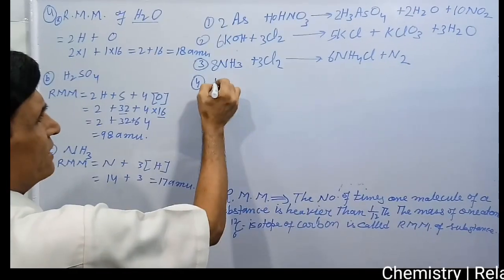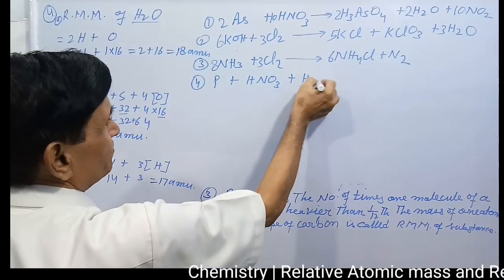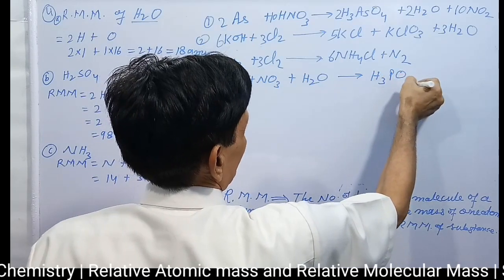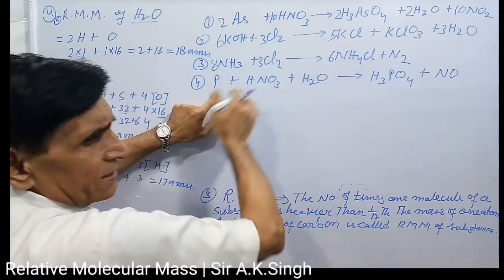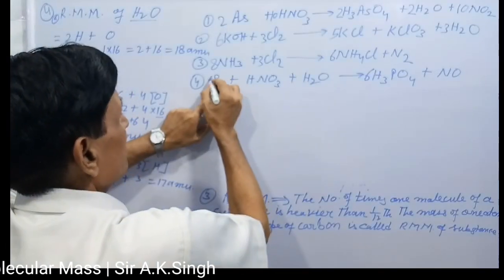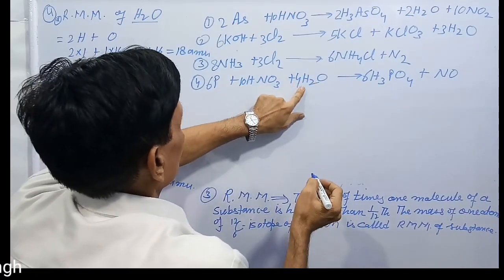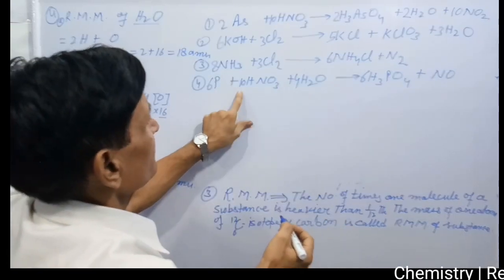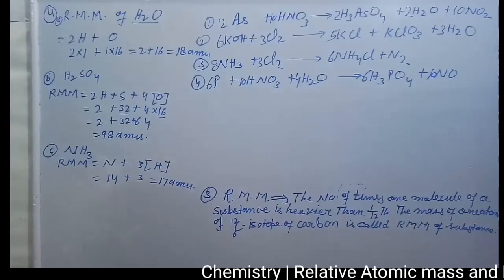P plus HNO3 plus H2O gives H3PO4 plus NO. What is the name of NO? Nitric oxide. Then you will check both sides of the equation and balance it. Here hydrogen is already balanced, and nitrogen you have to balance. Like that you can balance the equation easily.